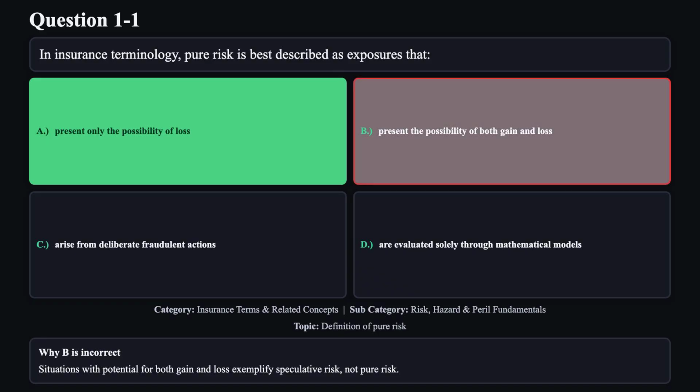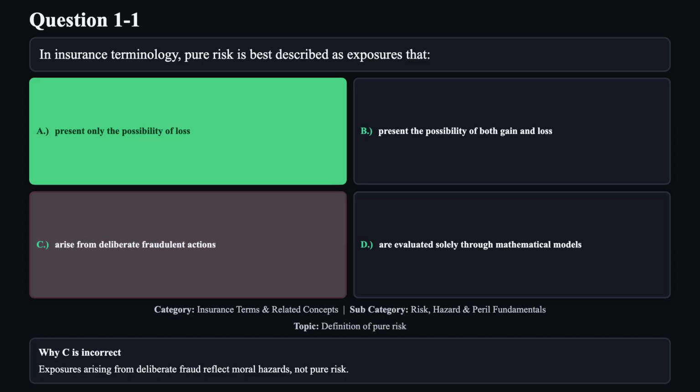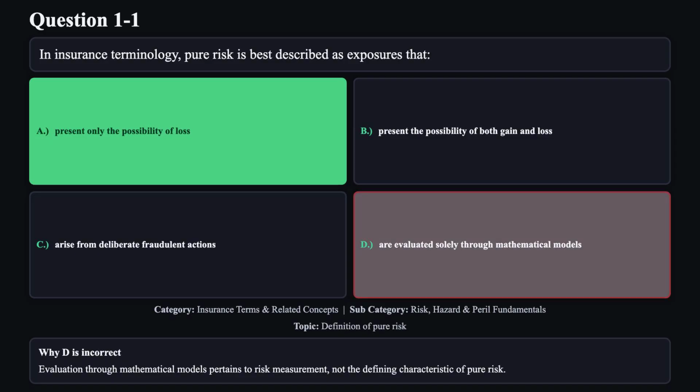Reason B is not correct. Situations with potential for both gain and loss exemplify speculative risk, not pure risk. Reason C is not correct. Exposures arising from deliberate fraud reflect moral hazards, not pure risk. Reason D is not correct. Evaluation through mathematical models pertains to risk measurement, not the defining characteristic of pure risk.